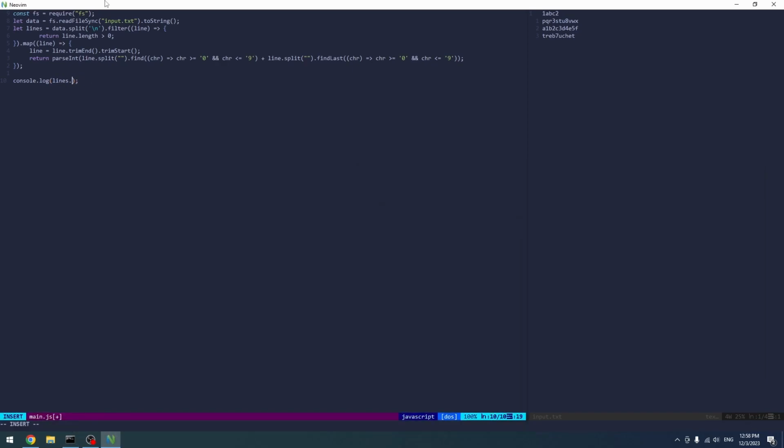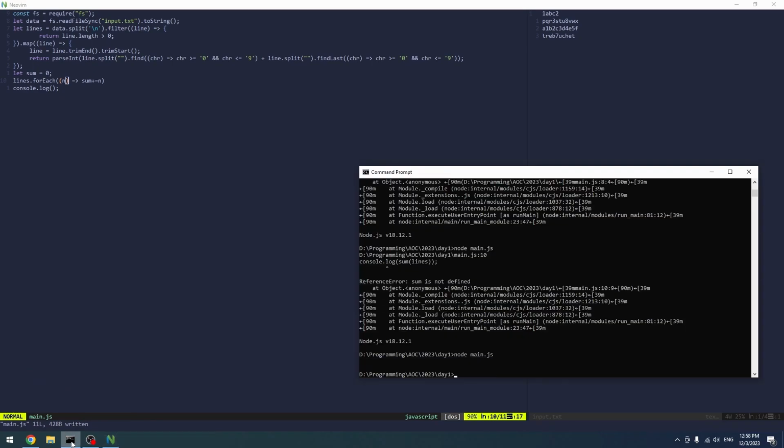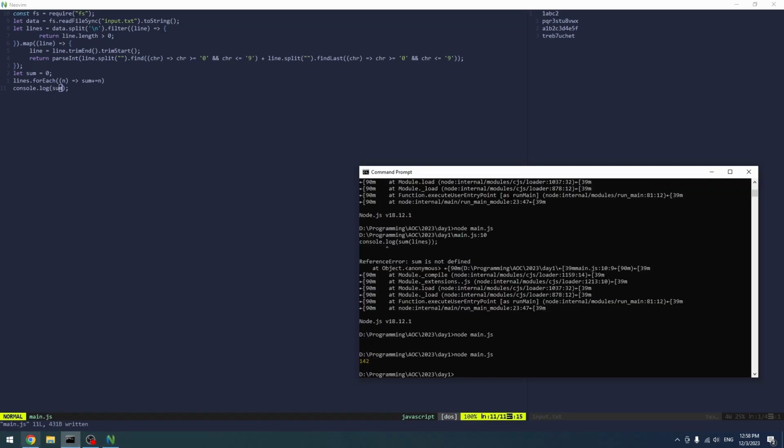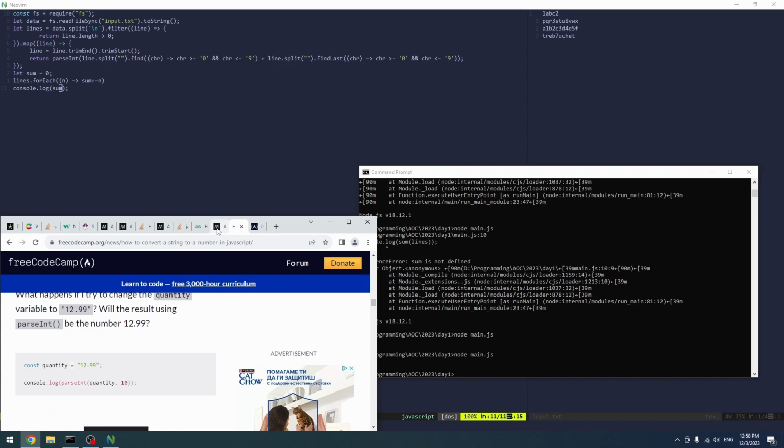We can just do something like for each, and we can do let sum equal to 0, right, for each, and sum plus equals 1. That's it. And is that going to work? Let's see. Right, we don't really log it, but it compiled, let's say, but yes. 144.